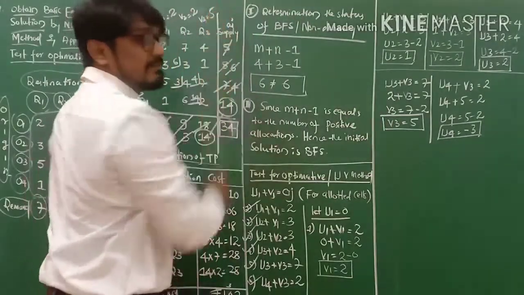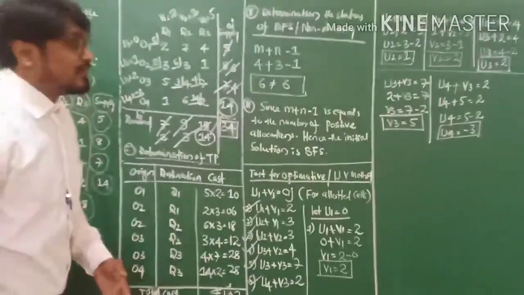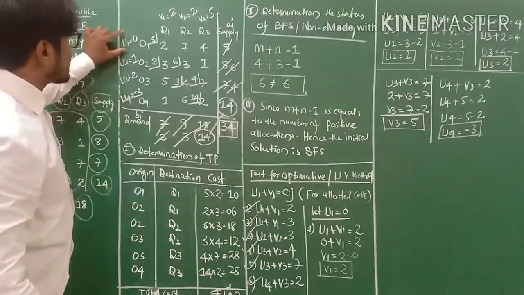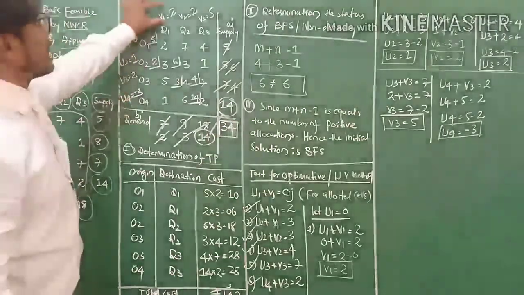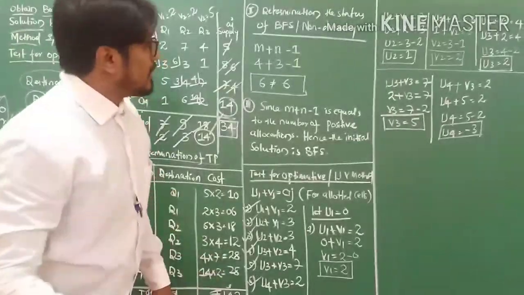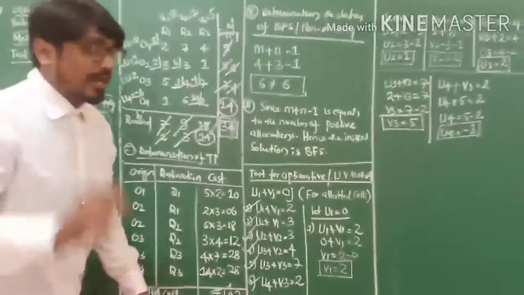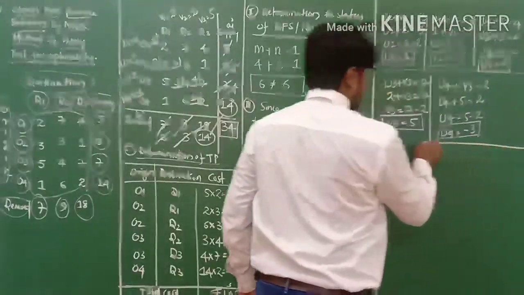See friends, how to find out the values of u's and v's. So u1 is always 0. u2 calculated 1. u3 is 2. u4 is minus 3. v1 equals 2. v2 equals 2. And v3 equals 5, my friends. So fine, we got the values.